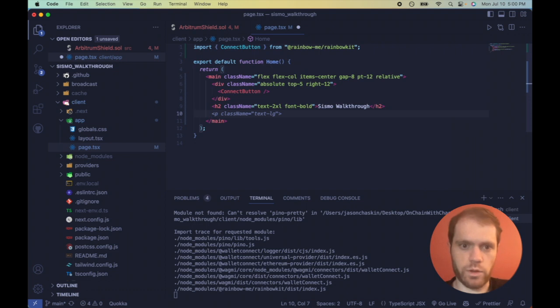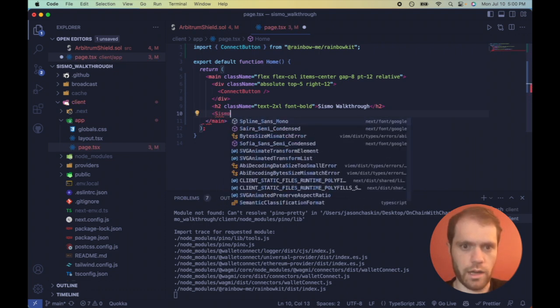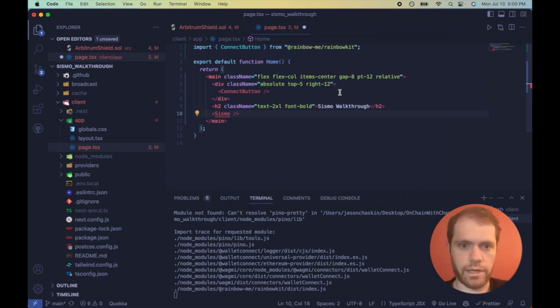Now this is all happening server side, and the meat of our app is actually going to happen on a Sismo client component, which we haven't made yet. So that's why there's that red underline, but we're about to make it right now. Here's a shortcut for you.